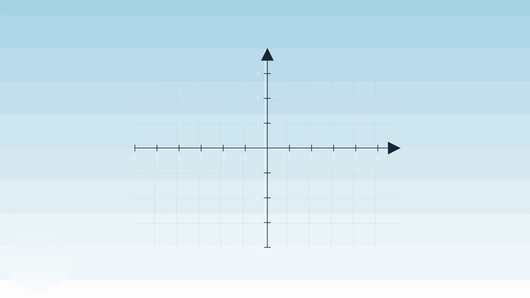To understand slope, we need to think about lines on a coordinate plane. Slope describes two key characteristics of any line: its steepness and its direction. Slope is often represented by the letter m, and it tells us how steep a line is and whether it goes upward or downward as we move from left to right.